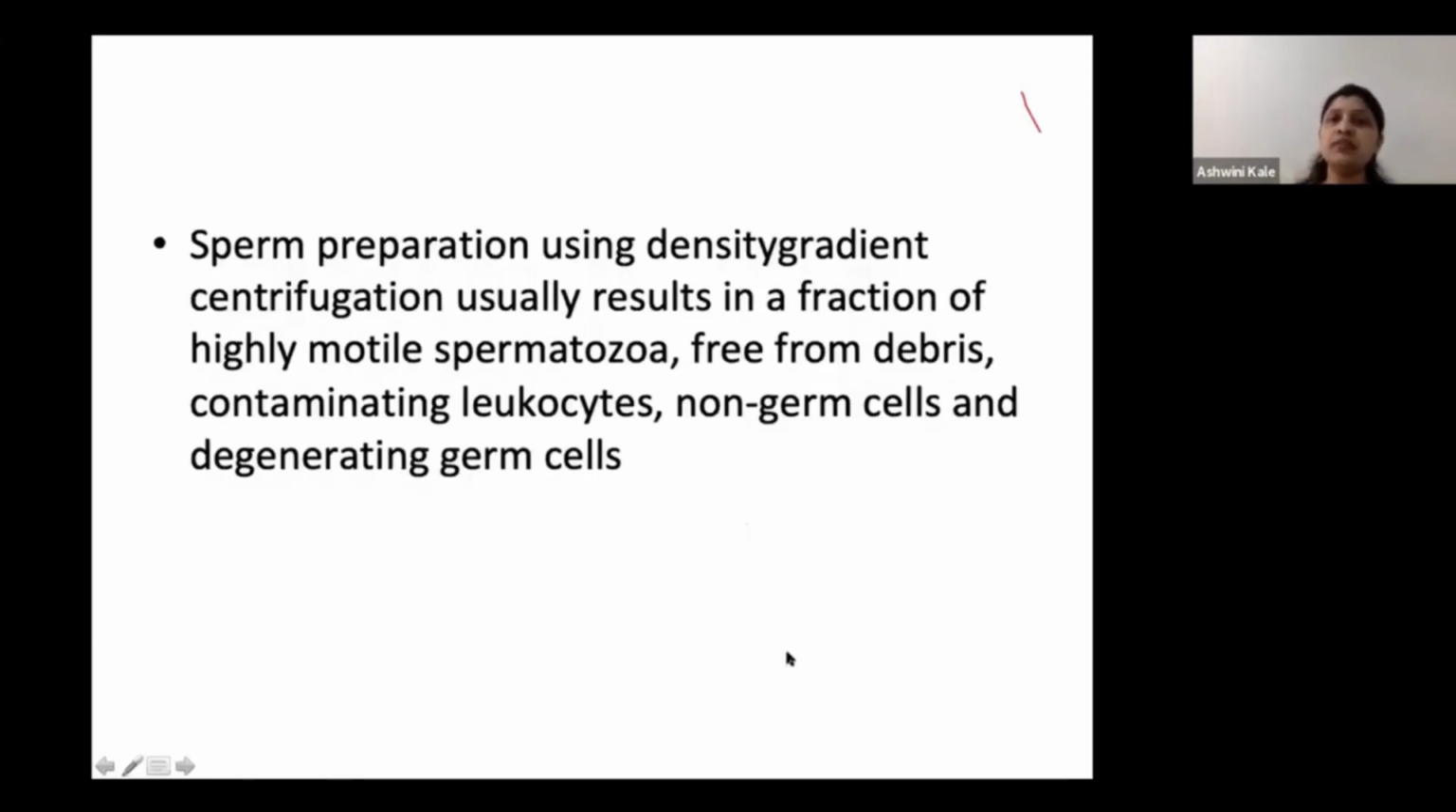So sperm preparation using density gradient results in highly motile spermatozoa, free from debris, non-germ cells, and degenerating germ cells. At times there may be immature sperm cells. So for them, density gradient is a good media.